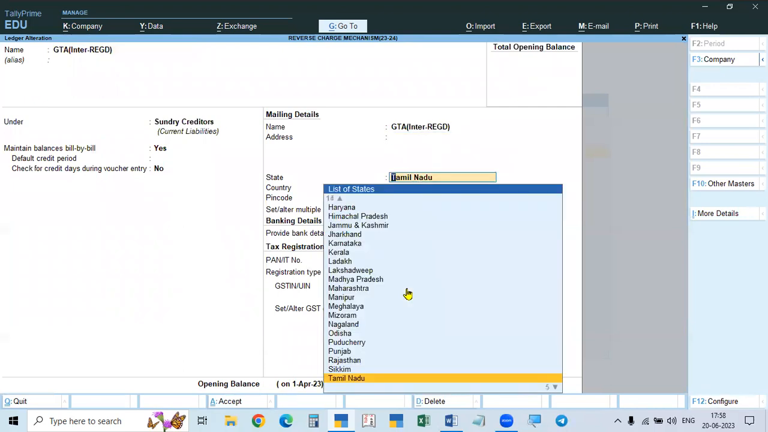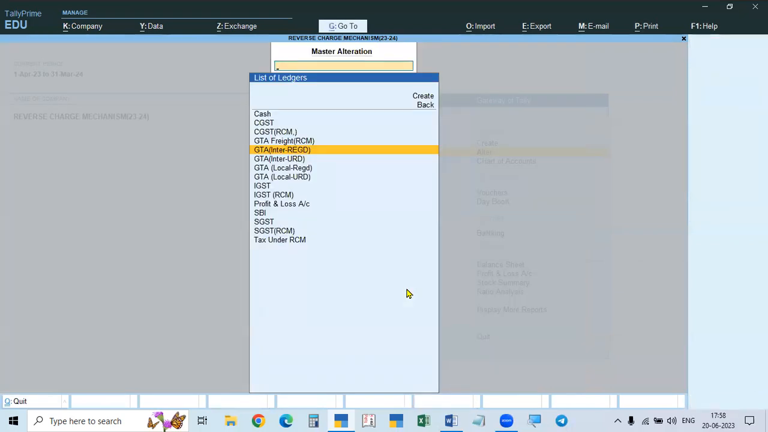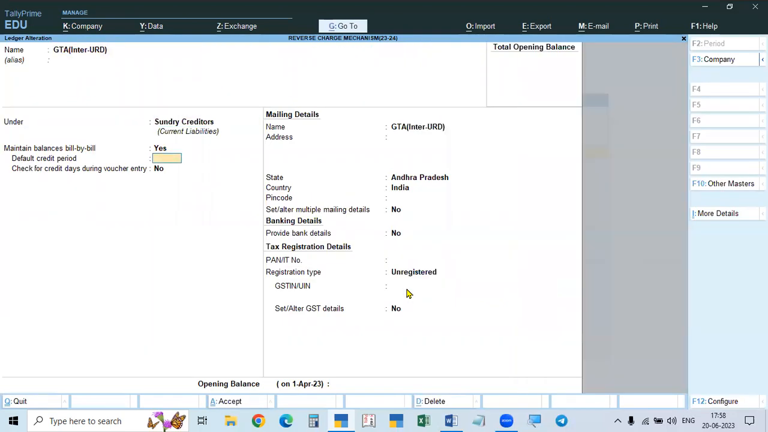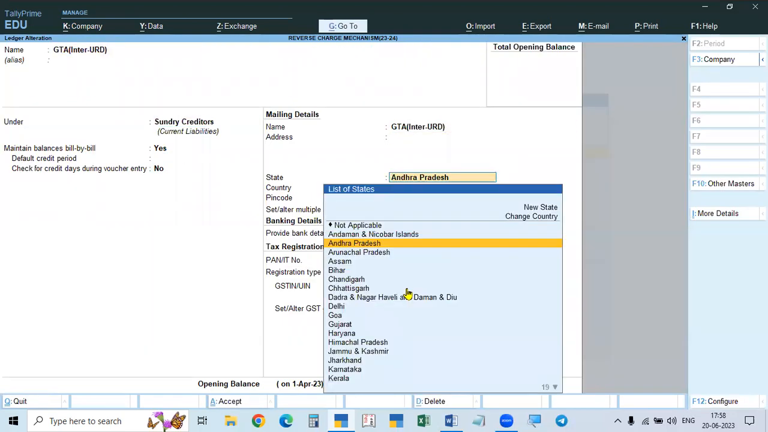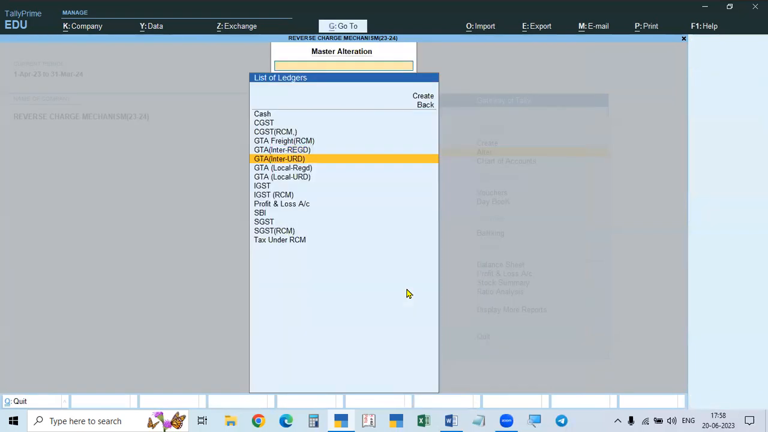I am taking interstate registered as Tamil Nadu. So Tamil Nadu and regular. Registered means regular. The number starts with 33, that is the code number, and that will be the full number. Okay, and this is the interstate registered. Then we'll go to interstate unregistered. So in this case, under Sundry Creditors, giving the state as Andhra Pradesh, and we have to select the registration type as unregistered. So four types of GTAs we created.